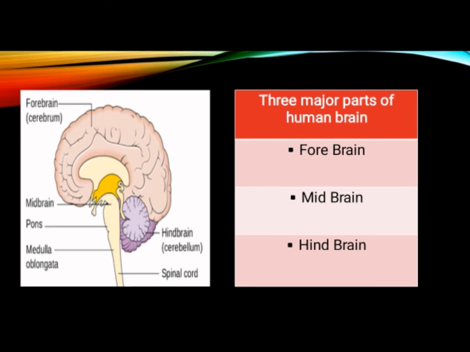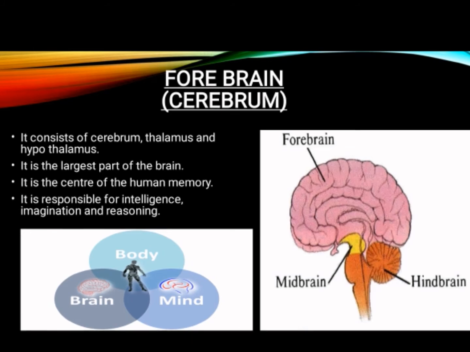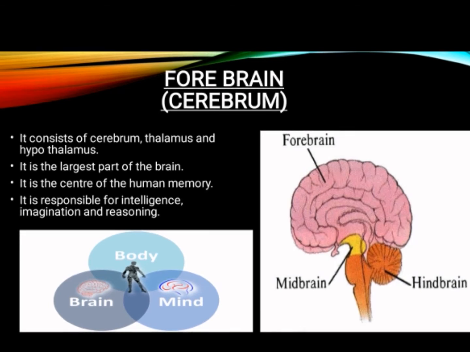The three major parts of the human brain are the forebrain, midbrain and hindbrain. Forebrain consists of the cerebrum, thalamus and hypothalamus. Cerebrum is the largest part of the brain. Forebrain means the front part of the brain. It is the center of human memory. It is responsible for your intelligence, imagination and reasoning.